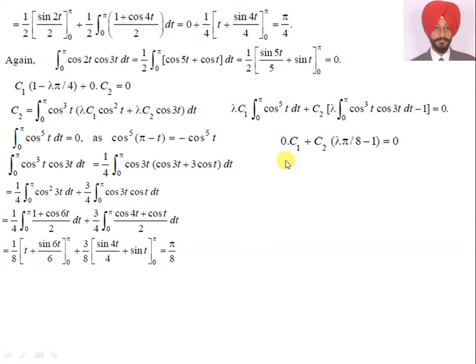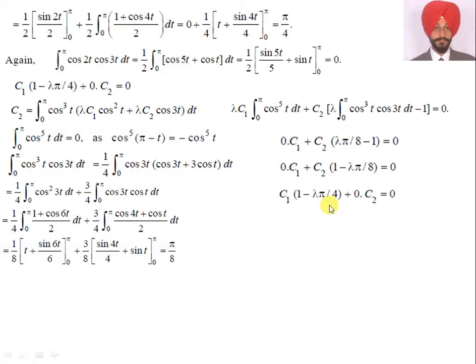Again putting the values, 0 for this and pi by 8 for this, we get 0 into C1 plus C2 into (lambda pi by 8 minus 1) is equal to 0. Taking the negative common, this is C2 into (1 minus lambda pi by 8).